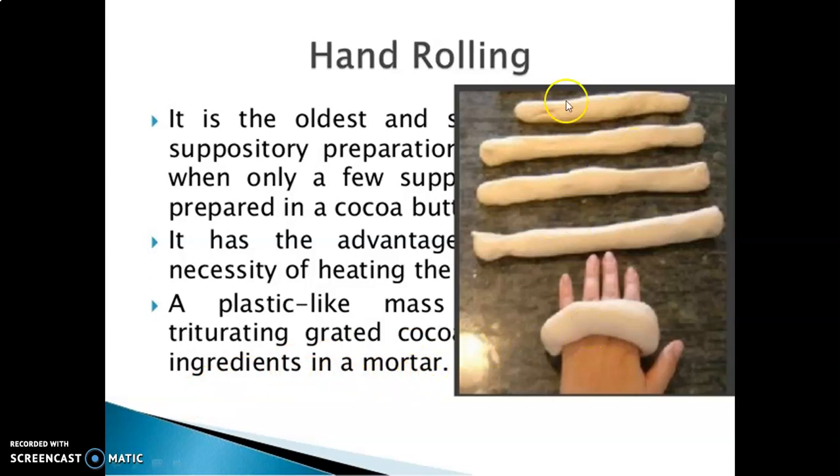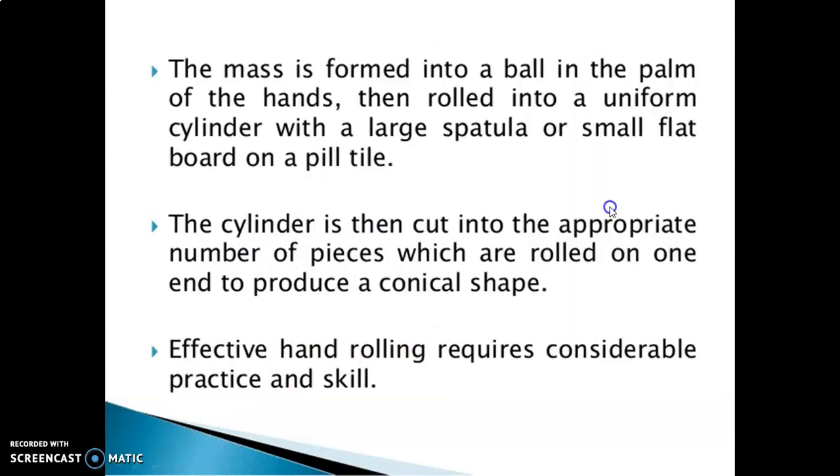So see, the hand rolling technique is like this. The mass is formed into a ball in the palm of the hands, then rolled into a uniform cylinder with a large spatula or a small flat board on a pill tile. The cylinder is then cut into the appropriate number of pieces, which are rolled on one end to produce a conical shape. Effective hand rolling requires considerable practice and skill.